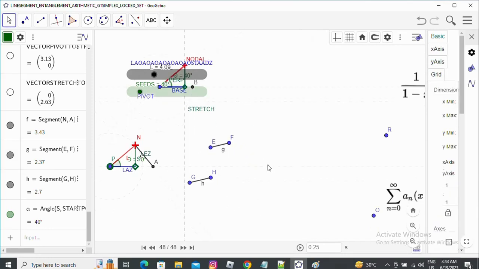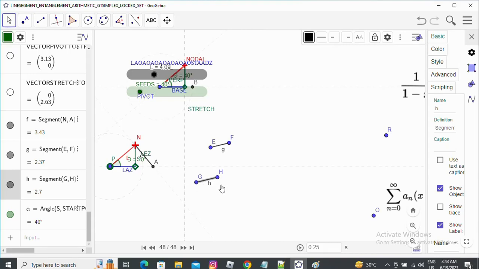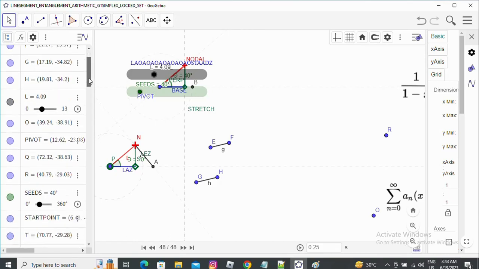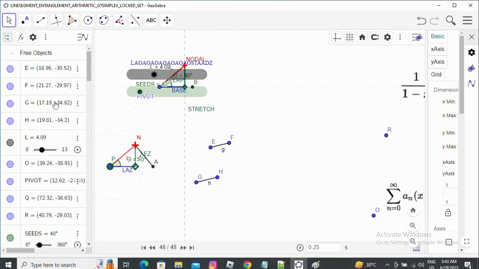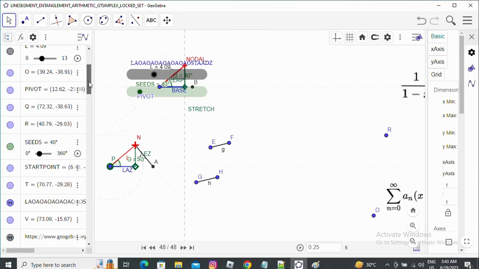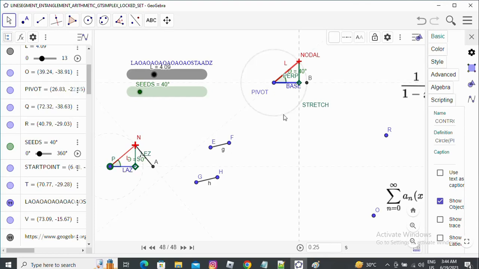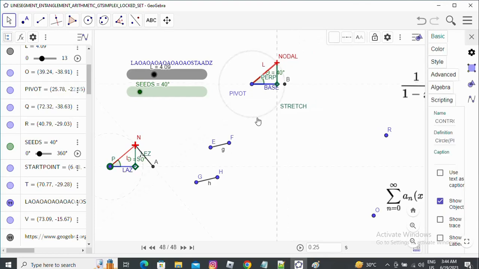Nature follows the rule of construction, nature follows the rule of geometry, and the rule of geometry is not the same as the rule of algebra. Ordinary algebra has a rule which follows the commutative law and associative law, but the rule of construction and rule of geometry follow the non-commutative law but associative laws. Because suppose on the left side we have constructed one point after another point, and then line segments and then circles, which are the rule of constructions, and we cannot change the rule of construction, otherwise the whole thing will break.